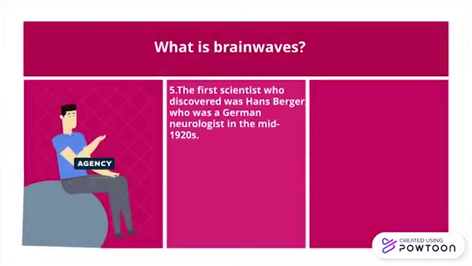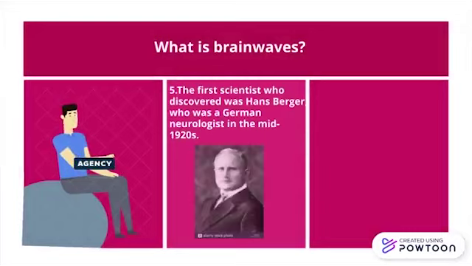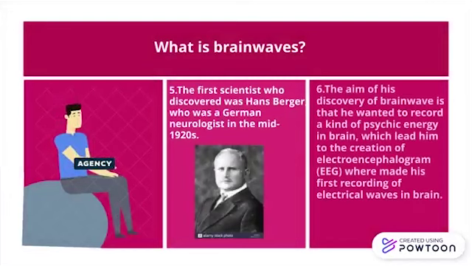According to Wikipedia, the first scientist who discovered it was Hans Berger, a German neurologist in the mid-1920s. The aim of his discovery was that he wanted to record a kind of physical energy in the brain, which led him to the creation of EEG, where he made his first recording of electrical waves in the brain.